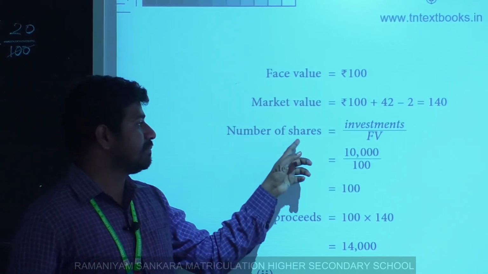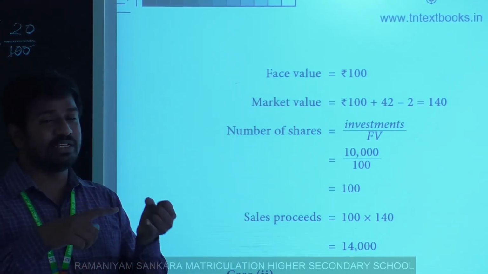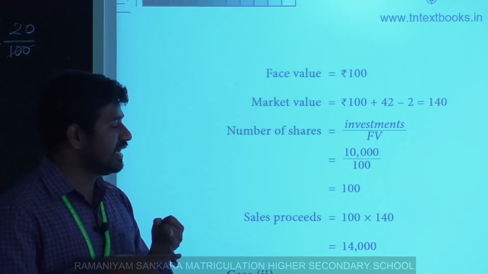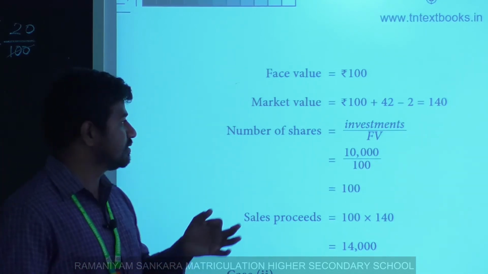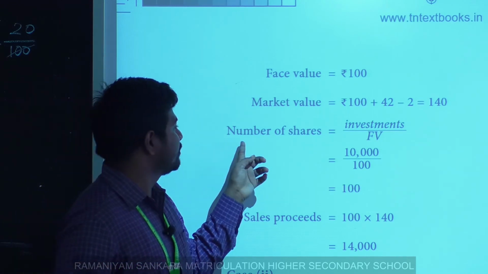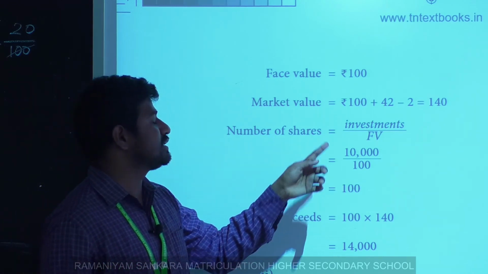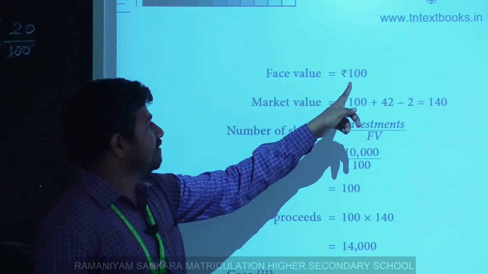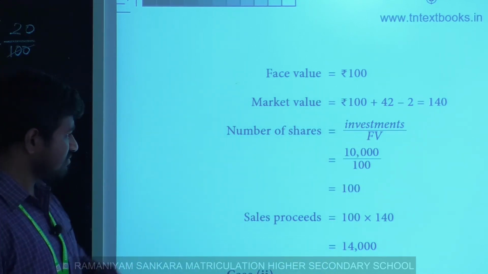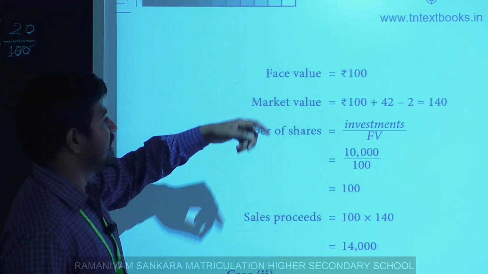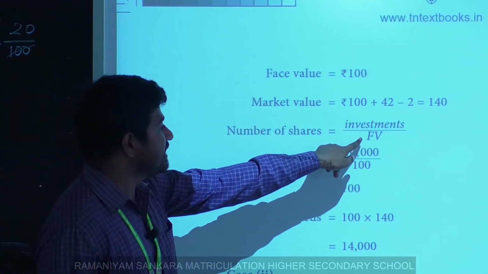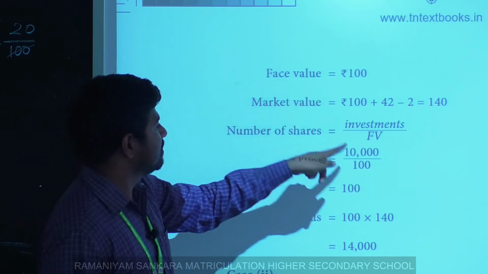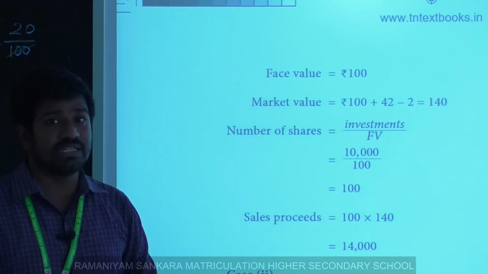To find income we have to calculate the number of shares, face value and rate of dividend. So I'm going to find the number of shares, which equals investment by face value. Here we take face value at the beginning, no need to take market value here.